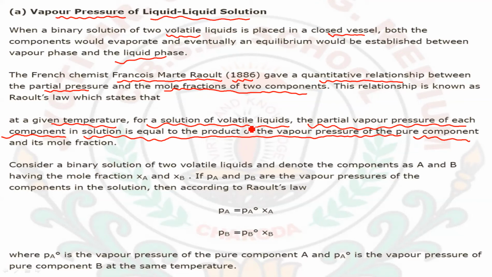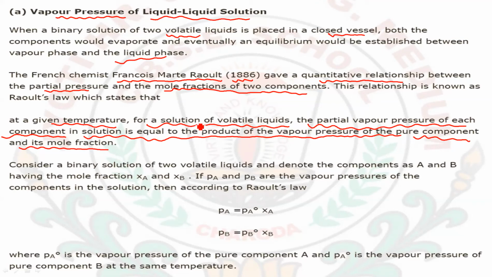As I have told you, for the volatile solute only A, the pressure was pA, and for only the volatile solvent B, the vapor pressure was pB. That vapor pressure, multiplied by the mole fraction, will be equal to the partial vapor pressure.